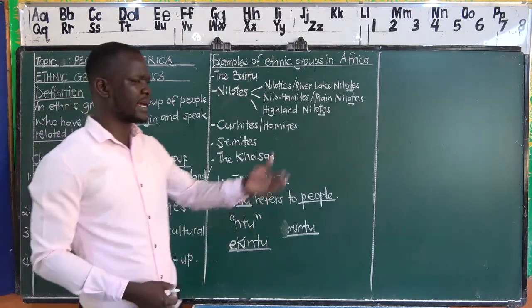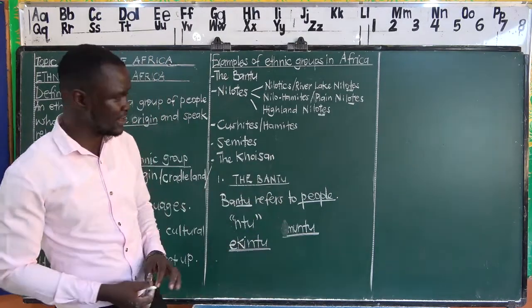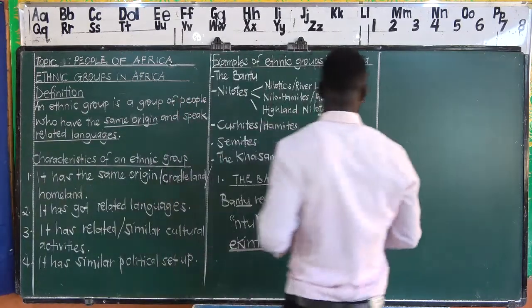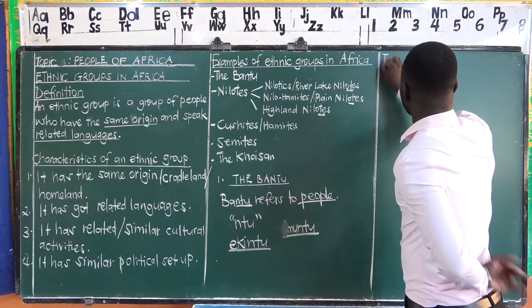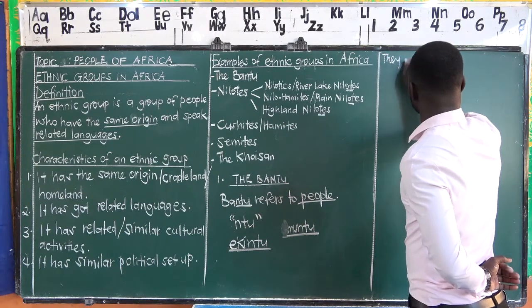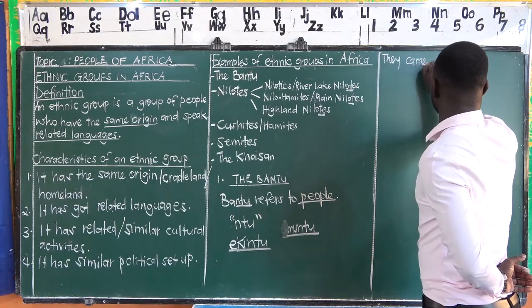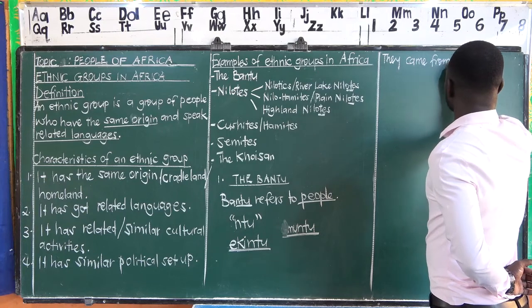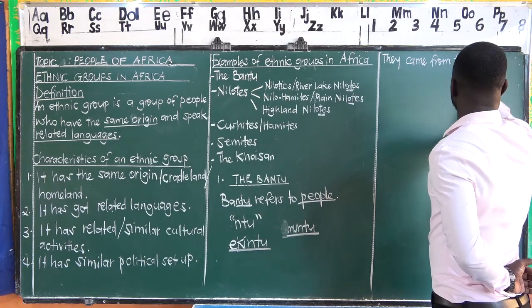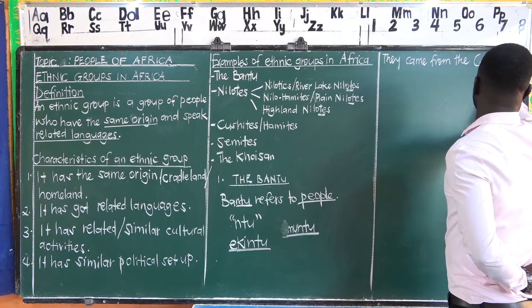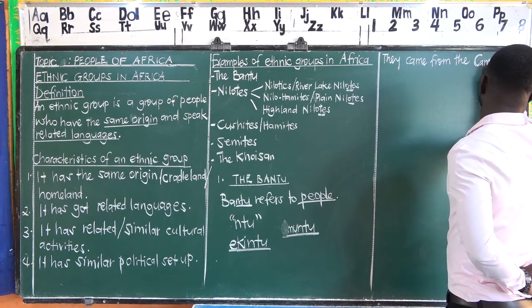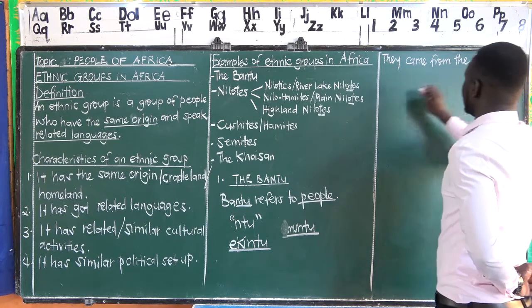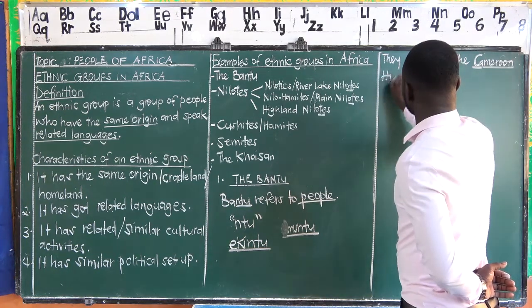Now let's look at the migration and settlement of this ethnic group. We shall note that the Bantu migrated from the Cameroon highlands. Be careful with the spelling of Cameroon, it's the name of a place, so we begin with a capital letter. Cameroon highlands.